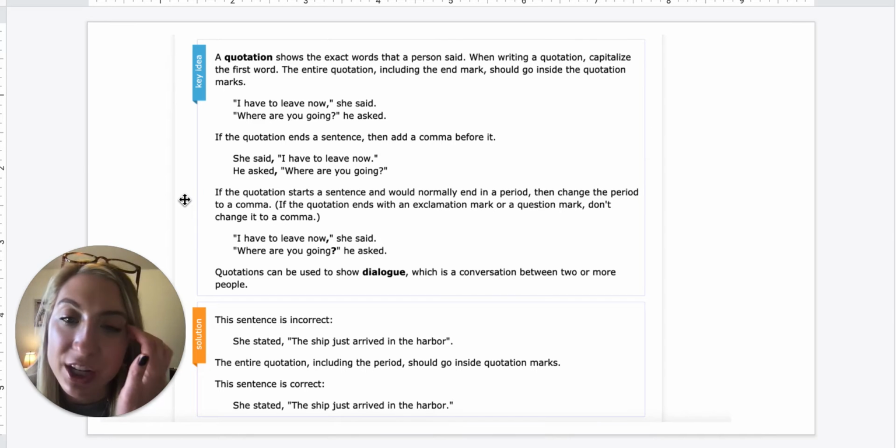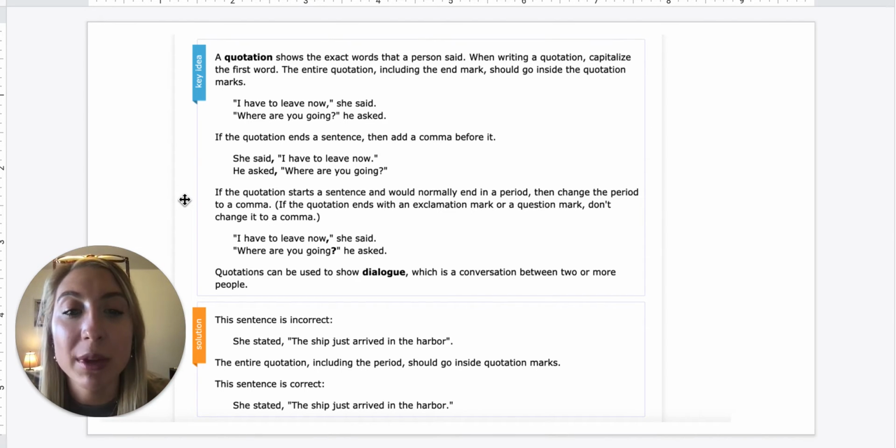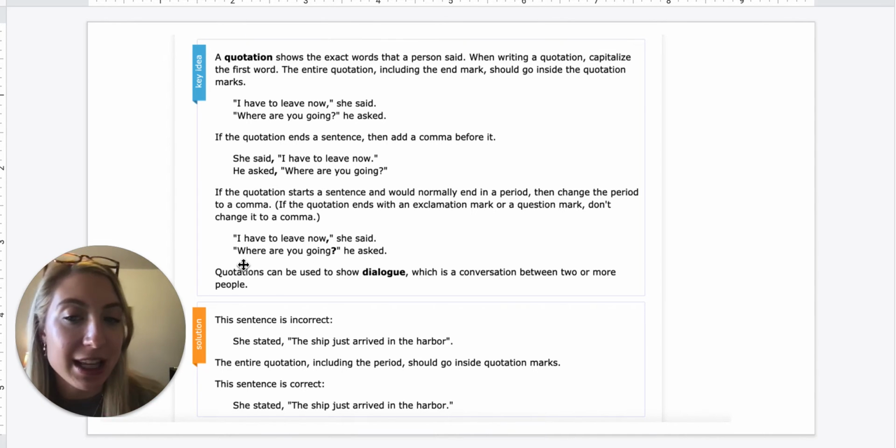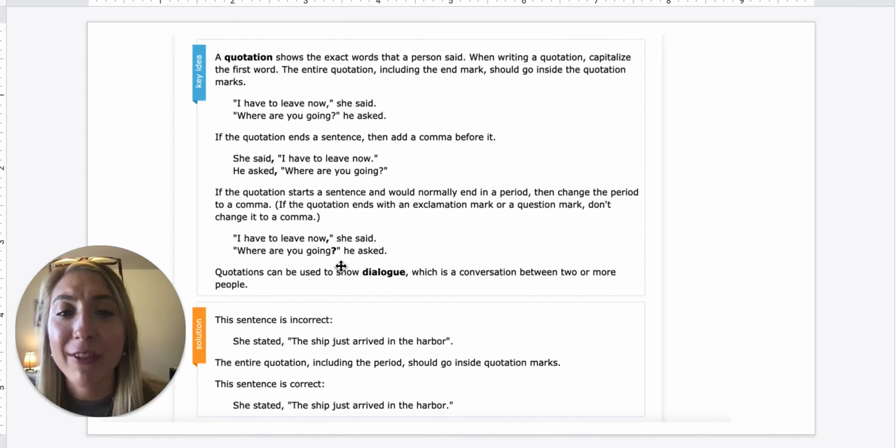So if the quotation starts a sentence and would normally end in a period, then change the period to a comma. If the quotation ends with an exclamation mark or a question mark, don't change it to a comma. So "I have to leave now" is just a normal sentence. We're not going to add a question mark or an exclamation point. So that period turns to a comma, unless it's at the end of the sentence. But here, "Where are you going?" That is a question. So if it ends in a question mark or exclamation, there are exceptions. We keep those in the quotation.